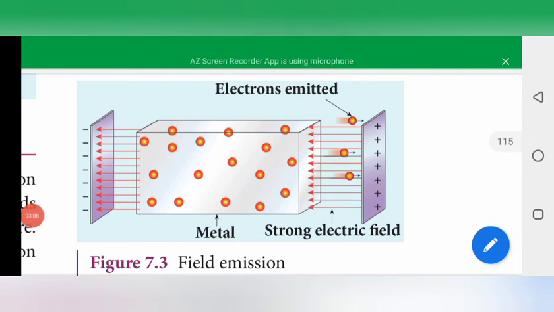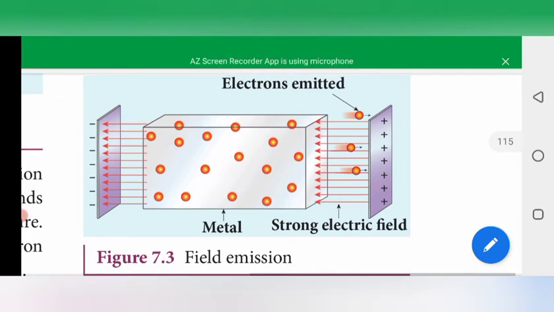The second one is field emission. In field emission, an electric field is present, represented as positive and negative. Two electrodes are present, and in between them we put a metal. What happens is that the electrons are emitted. Under a strong electric field, the electrons are ejected out. This type of electron emission is considered field emission.